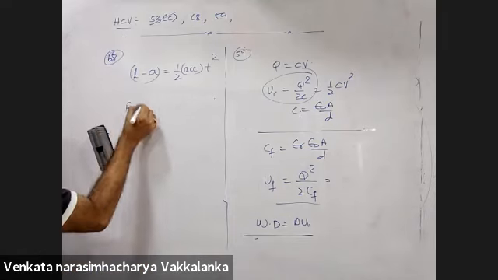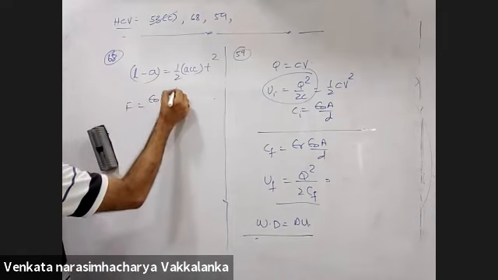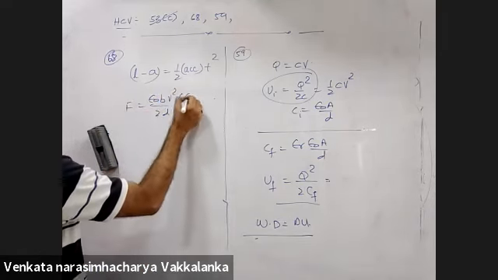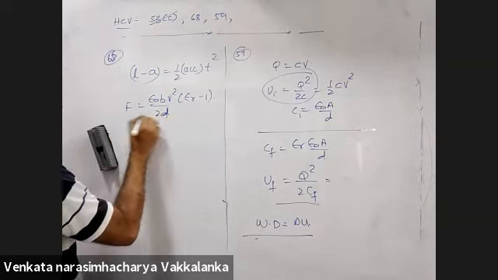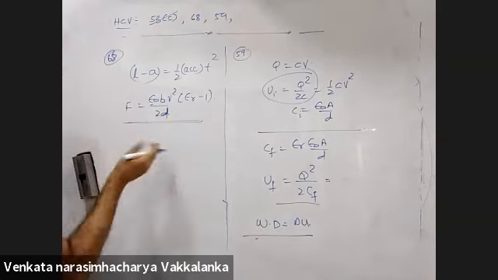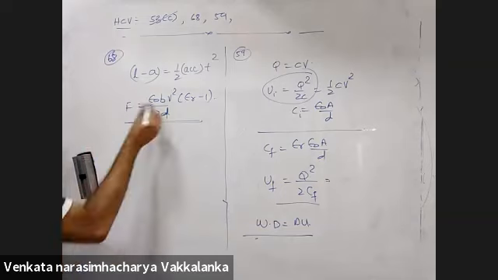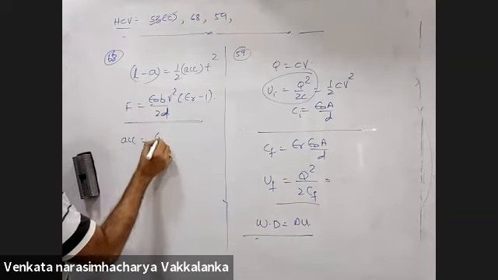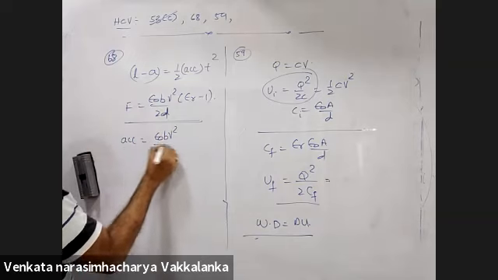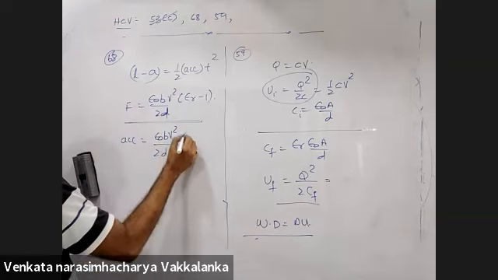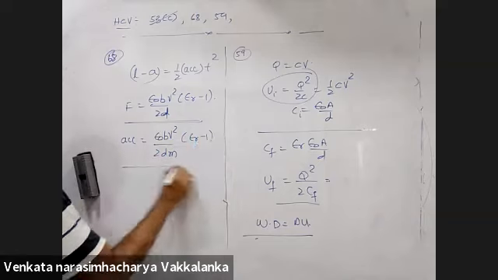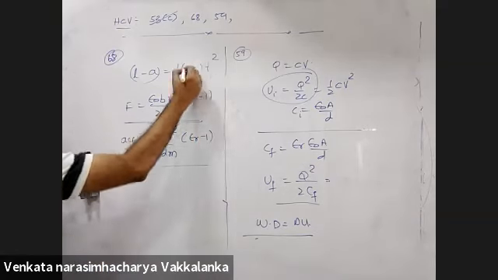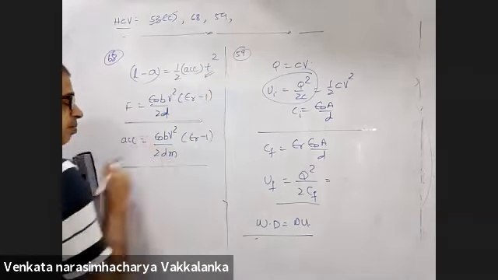What is the force on it? Epsilon naught BV square by 2D into epsilon r minus 1. This force is a constant which we derived when the battery is connected. If this force is constant, acceleration will be epsilon naught BV square by 2D into mass of the dielectric into epsilon r minus 1. Once I get this acceleration, I can calculate this time.